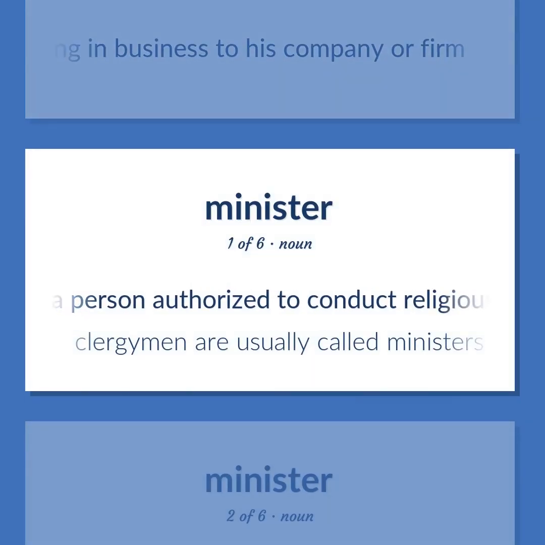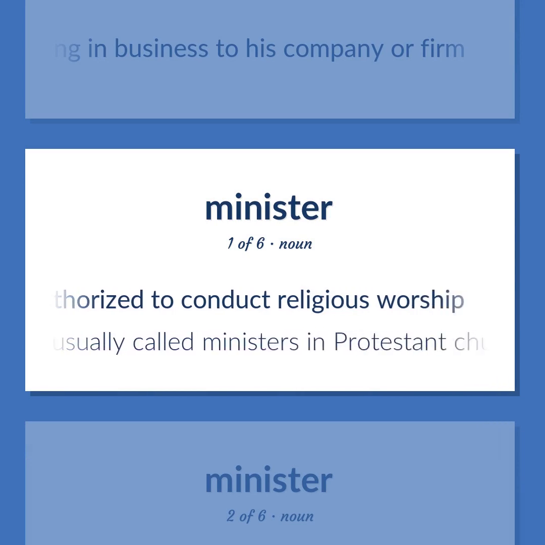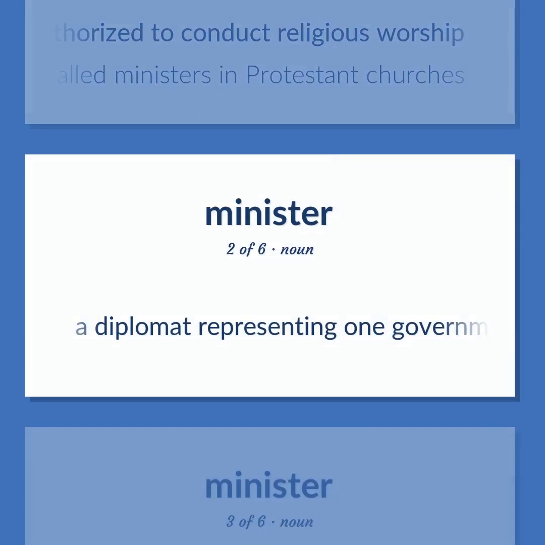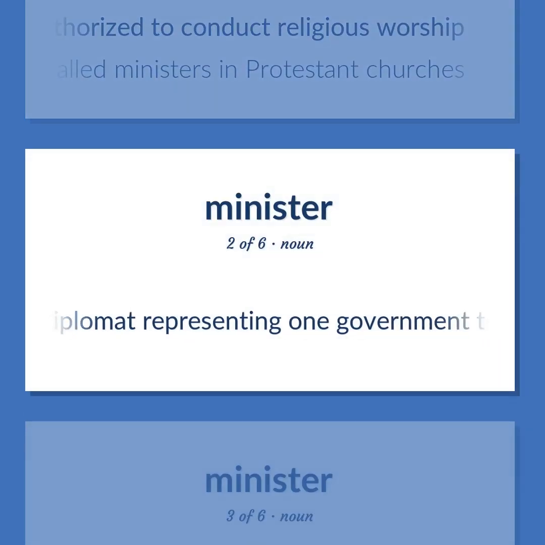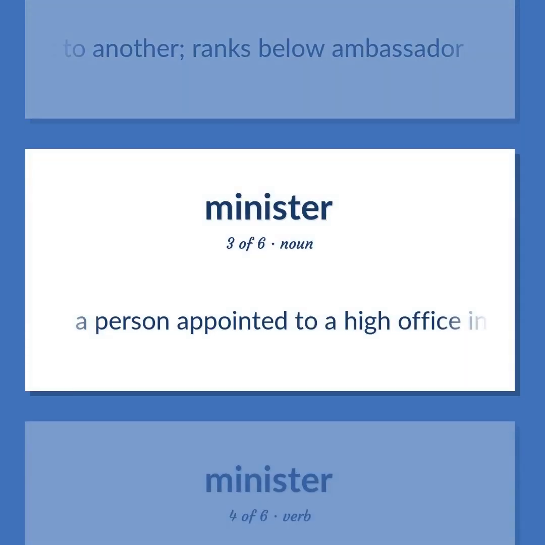A person authorized to conduct religious worship. Clergymen are usually called ministers in Protestant churches. A diplomat representing one government to another ranks below ambassador. A person appointed to a high office in the government.